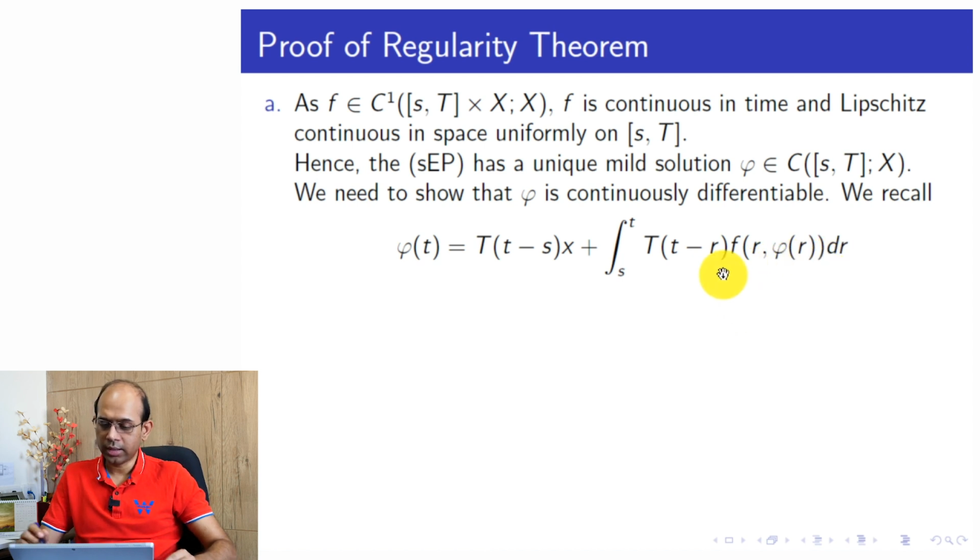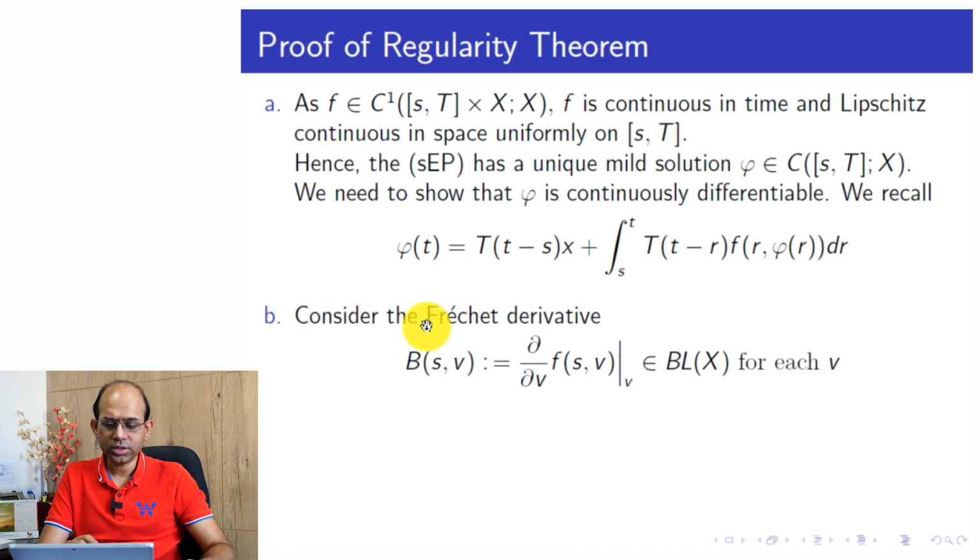Then we consider the Fréchet derivative. This Fréchet derivative is the derivative of f with respect to the second variable. It is defined as the derivative with respect to v of f at t comma v, and this belongs to the space of bounded linear operators on X. That is the meaning of derivative here, because the derivative of Banach space valued functions depends on the Banach space.